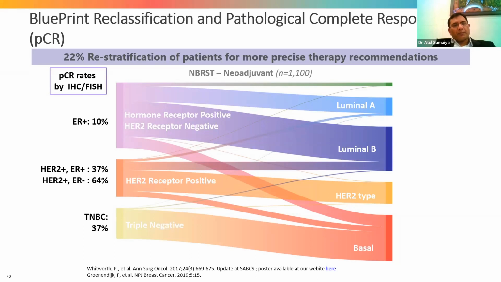A percentage of the HER2/neu positive patients will behave like basal type, which is defined by MammaPrint. Similarly, a small percentage of HER2 type patients can be classified as luminal type. So there is a discordance between the classification based on IHC and the MammaPrint and BluePrint classification.